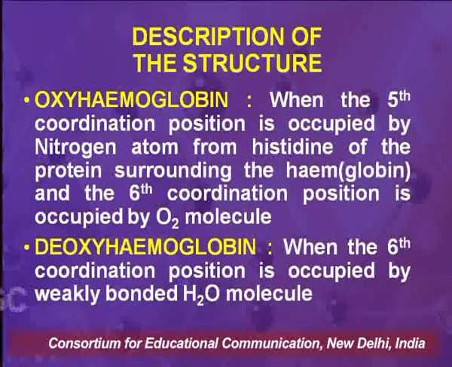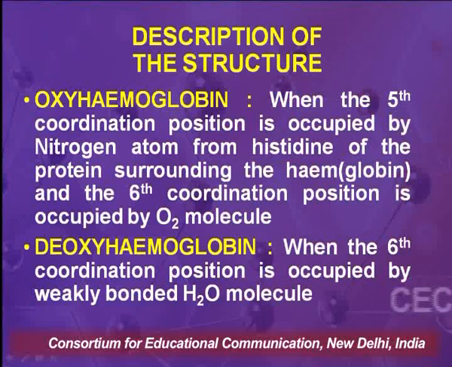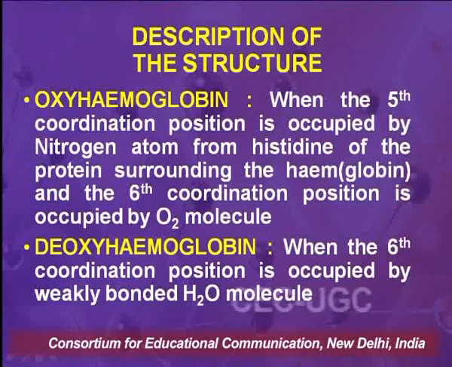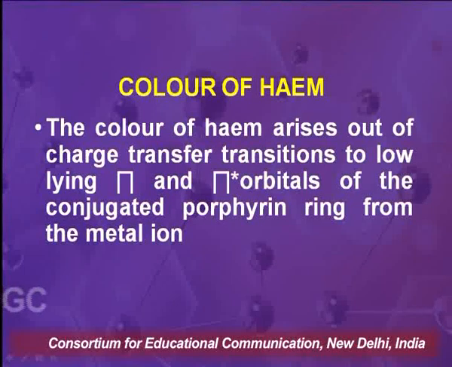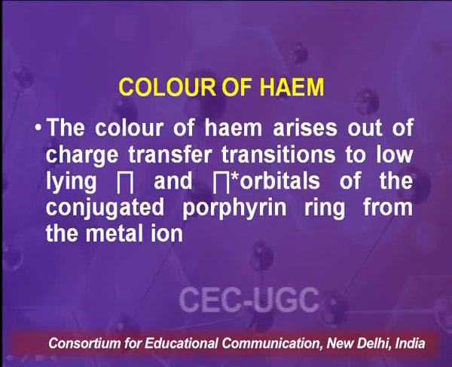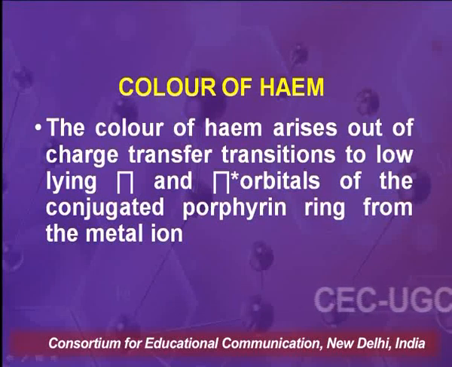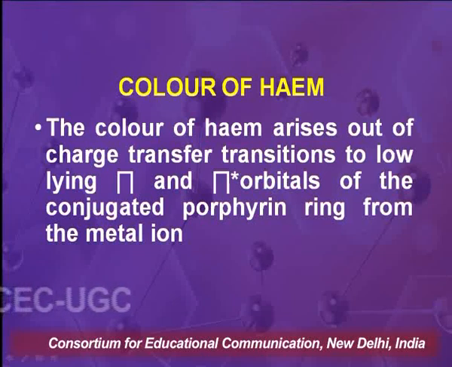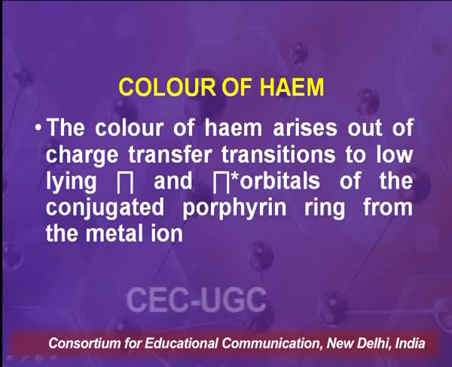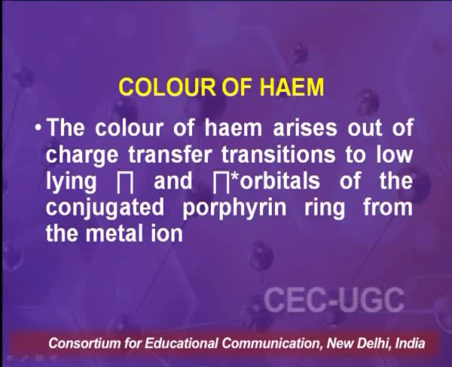Then we have deoxyhemoglobin, when the sixth coordination position is occupied by a weakly bonded water molecule and not carbon dioxide, as a misconception. We all know the color of heme, and this color arises out of a charge transfer transition from the metal ion to low lying pi and pi star orbitals of the conjugated porphyrin ring.